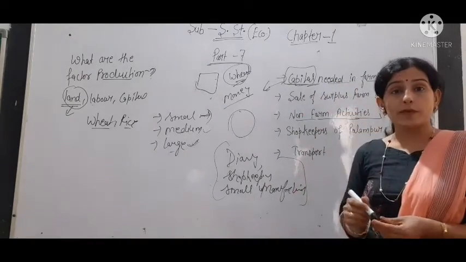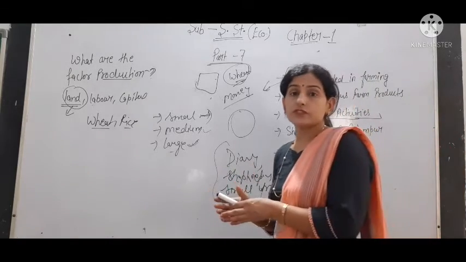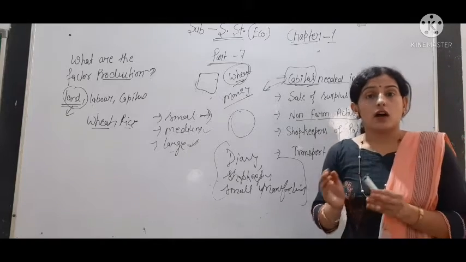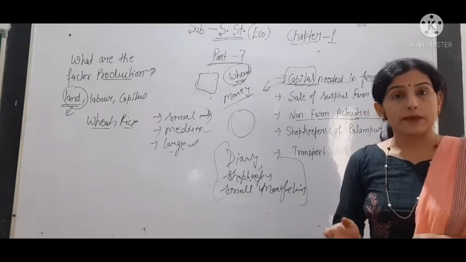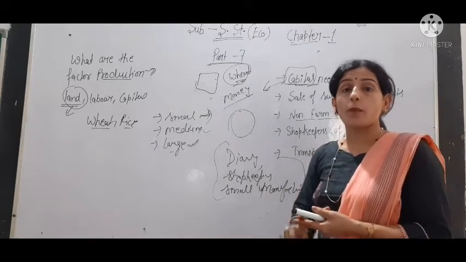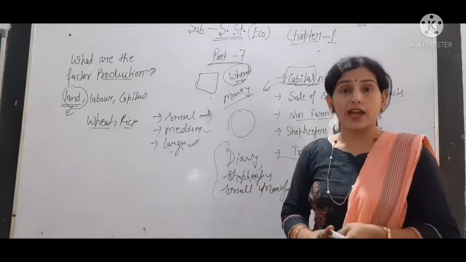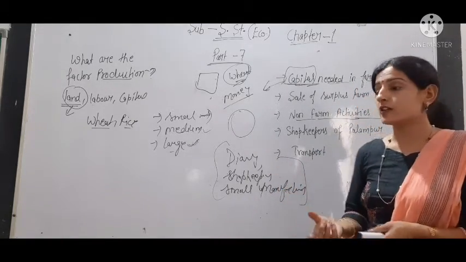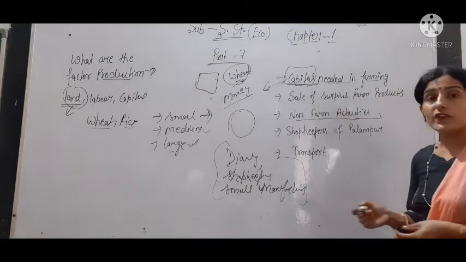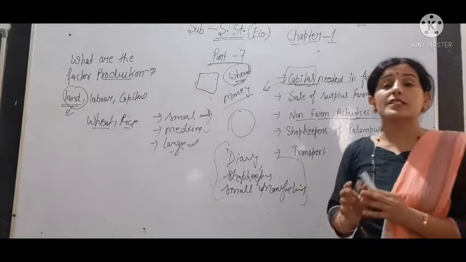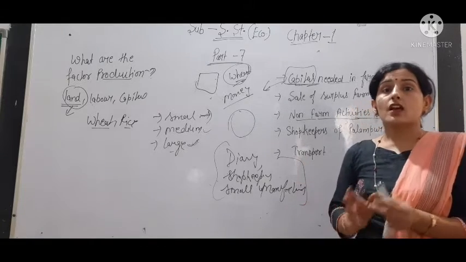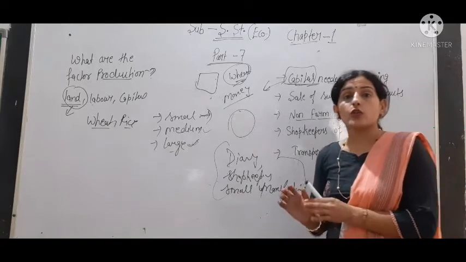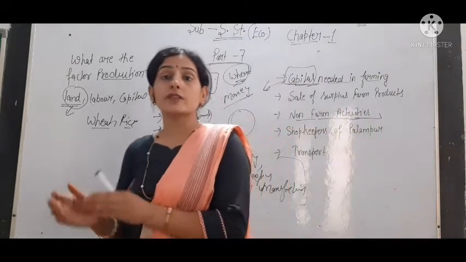Then the shopkeeper has different types of things. Not only do they purchase grain from the farmer, but they also give things to the people like oil, toothpaste, soap, okay, different types of things that are required in our daily use. So the shopkeeper keeps these things and sells them to the people. Then small manufacturing means the people don't have big factories, they have small work like handicraft, okay. So family workers are doing only that work. They do not hire laborers from outside.